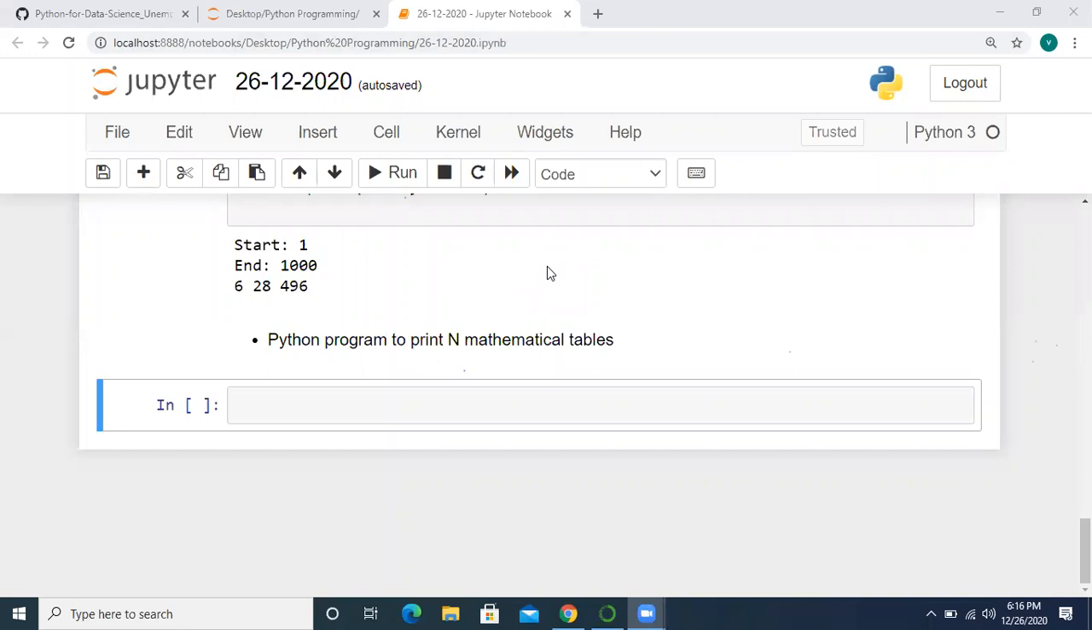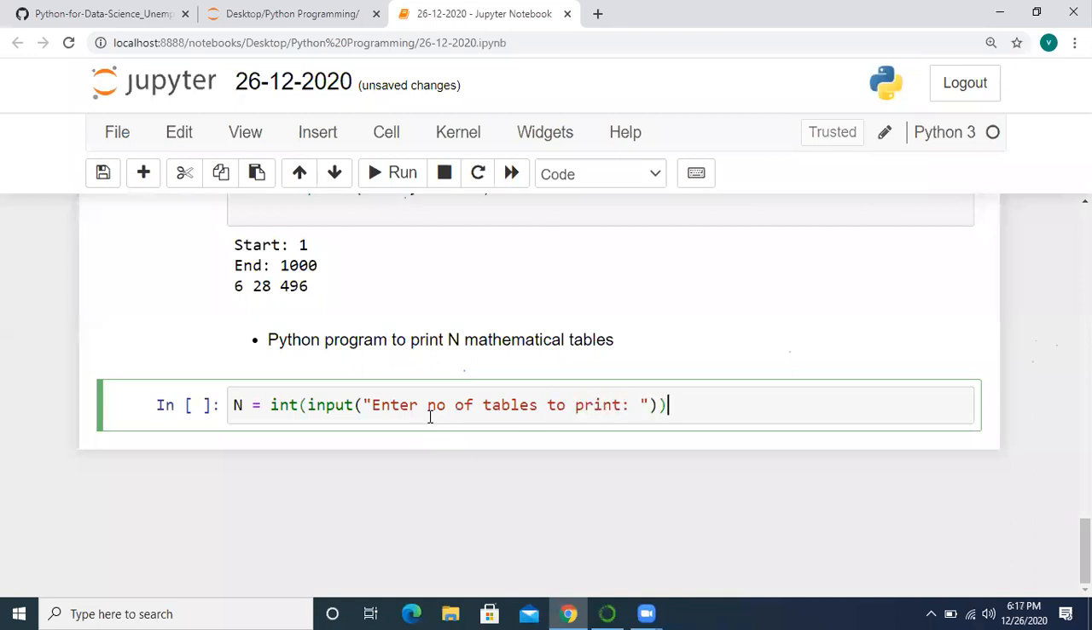Yes, one of your friends completed. That's the code program. Now let me explain you. To print n mathematical tables, I'm going to take the n value. So how many tables to print? That's why I'm taking the input function. Number of tables to print.